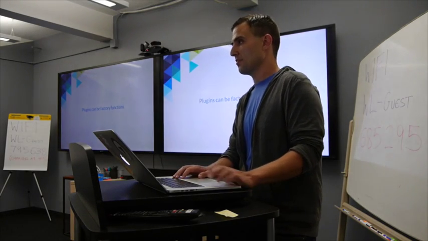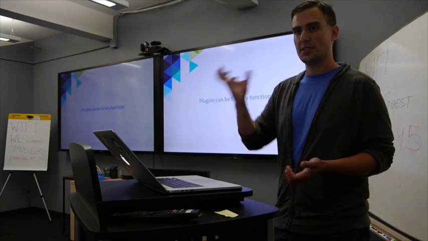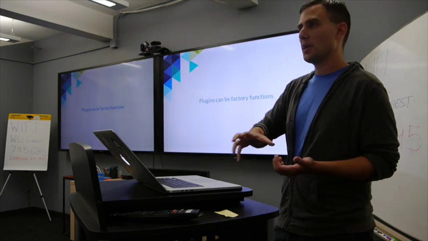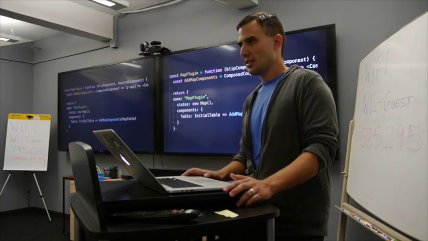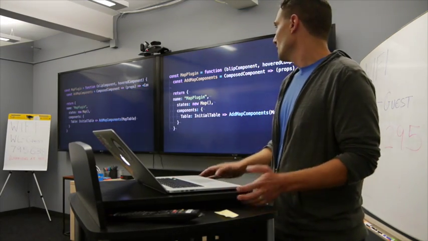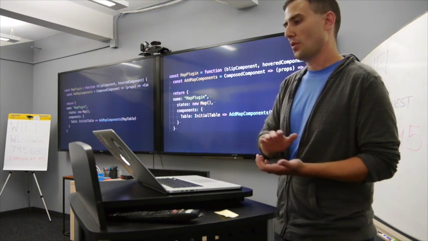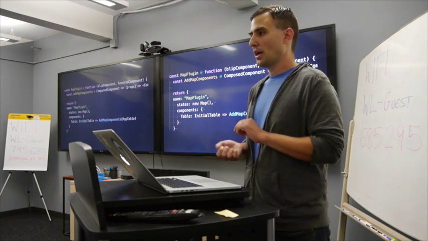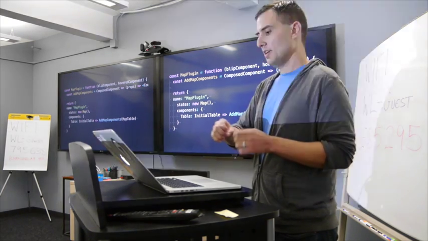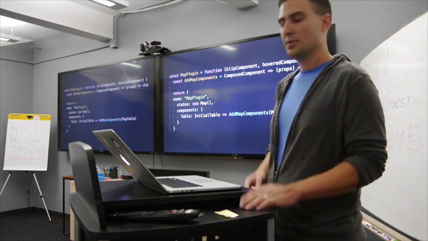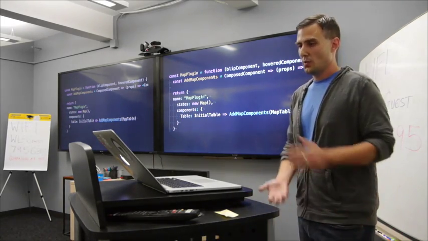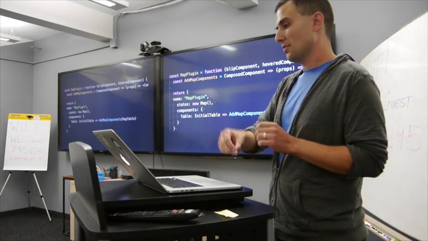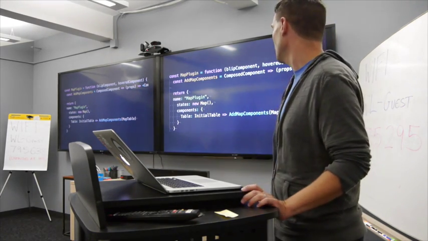And plugins can be factory functions. So if I needed to pass in specific customization to plugins, we can make a function that returns the actual plugin that we want and build from there. So let's say instead of just replacing components with our map, we wanted to make that a plugin, but we wanted to change the hover and the kind of components that show up as the blips on the map. We could do that by building a factory function for this map plugin. So we say, we have a component that we want to show by default on the map, and then one that we want to show when you hover over it.